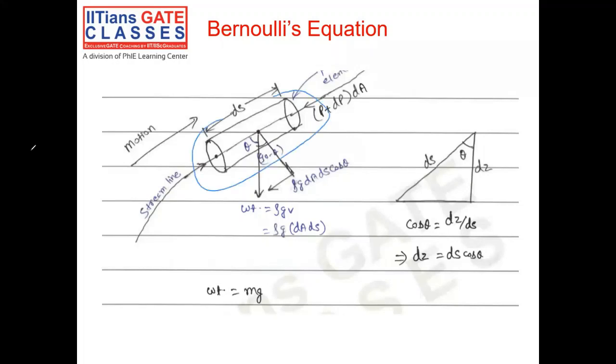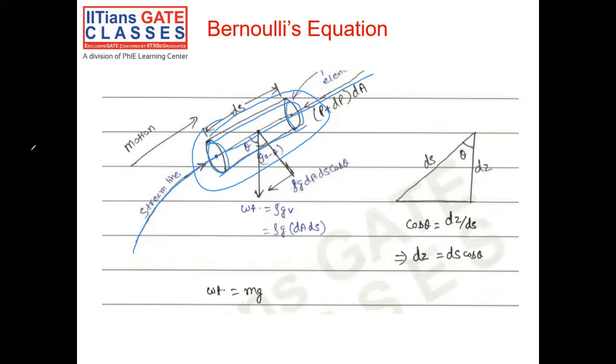I have chosen such a shape for my fluid element because I have a streamline, and as all of you know, the streamline shows the direction of the velocity vector. I'm assuming there is a fluid element of this particular shape surrounding it, that is, I'm drawing a cylindrical fluid element around the streamline.